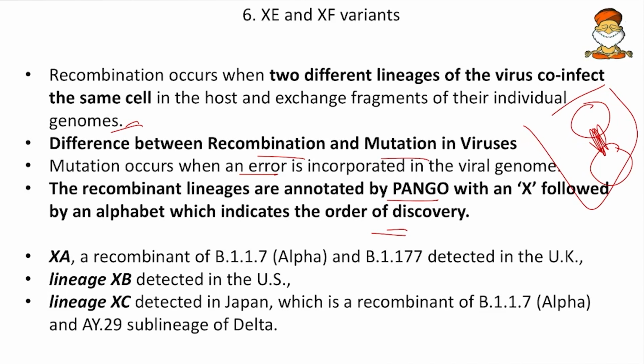So Pango is a network that gives the names for these recombinant lineages, and it is also embedded with software which will identify various lineages. So we discussed Pango for a while, and as of now we discuss these X variants.